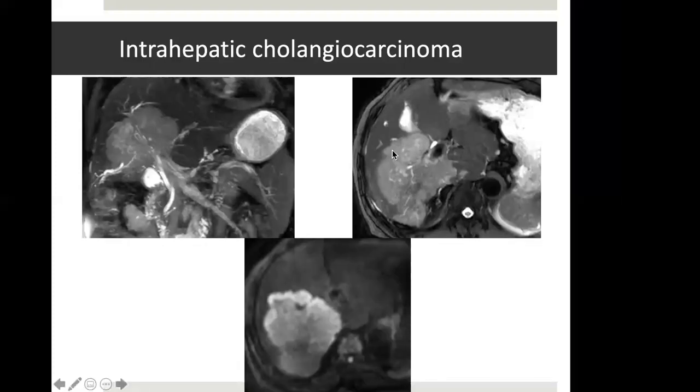Now this is another classical case of intrahepatic cholangiocarcinoma. We can see a large lobulated mass, which is central in location. This is relatively brighter on T2 compared to routine HCC. HCC may or may not be bright, but intrahepatic cholangiocarcinomas are usually bright on T2. On diffusion, they show strong diffusion restriction.